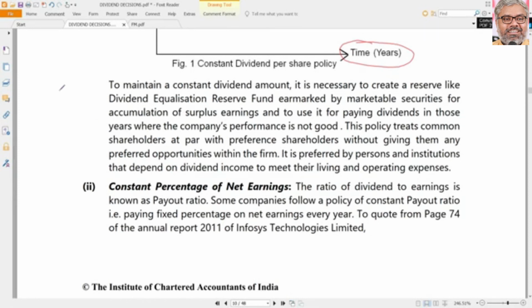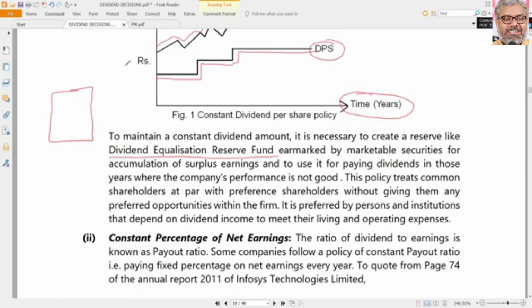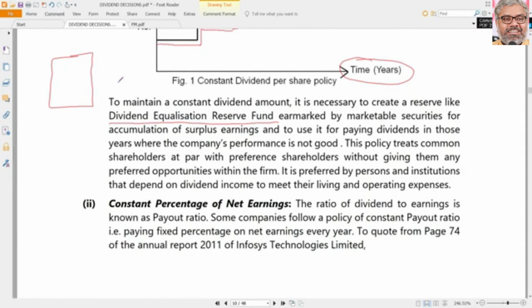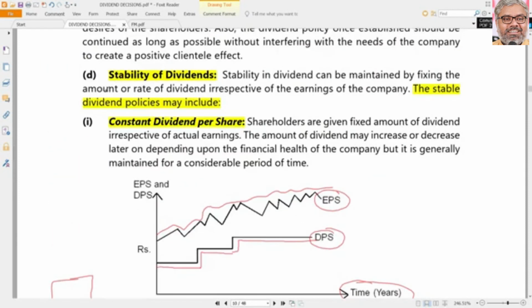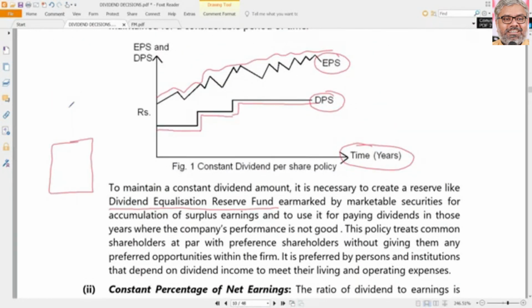That is one thing. So what they will do in order to maintain a constant dividend amount is they can create something called a dividend equalization reserve fund. Wherein they will have a separate fund that is created because of the changes in earnings. The dividend should not change. That is the purpose of this fund. So whenever they have good earnings, they will transfer some funds to this dividend equalization reserve fund account, so that they can maintain constant dividends irrespective of the fluctuations in the earnings per share. Sometimes even the earnings per share go down.